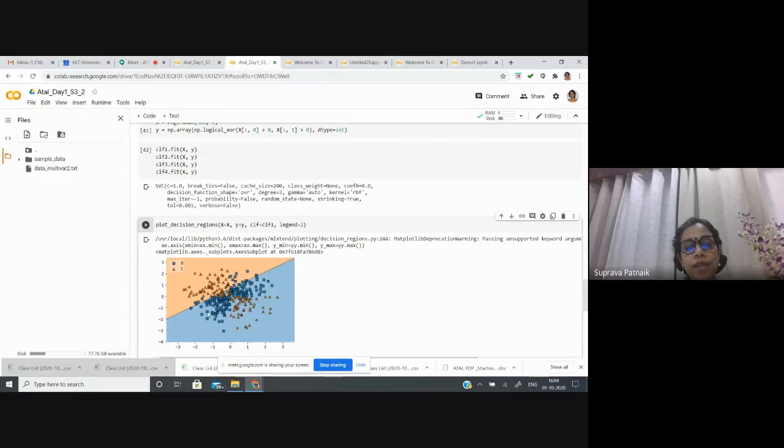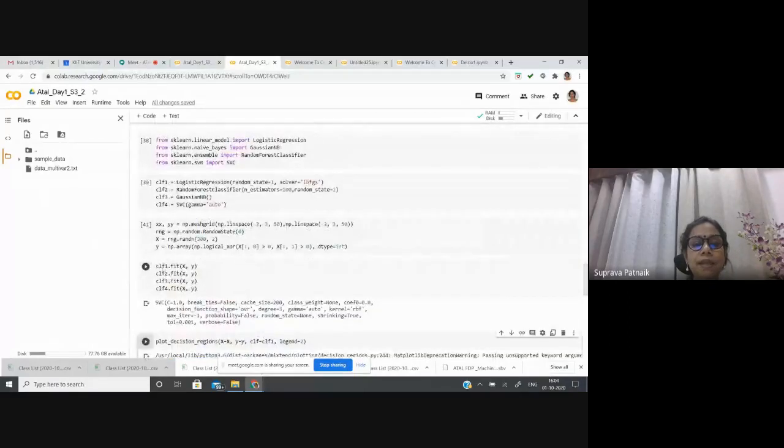Looking at this, you can get a feel: along this diagonal I have the blue patterns, and along this other diagonal I have the orange patterns, which are similar to the XOR logic. Now, if I try to separate this kind of distribution by using logistic regression, that is definitely not happening. We cannot have a classifier which can separate a distribution similar to XOR logic.